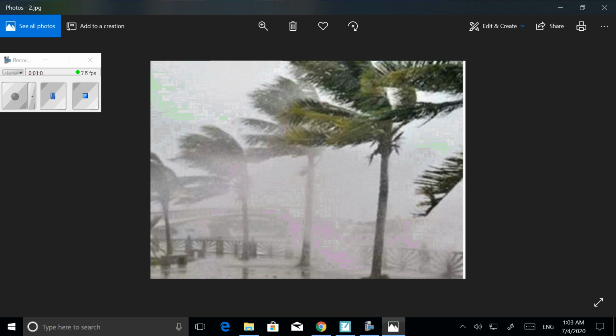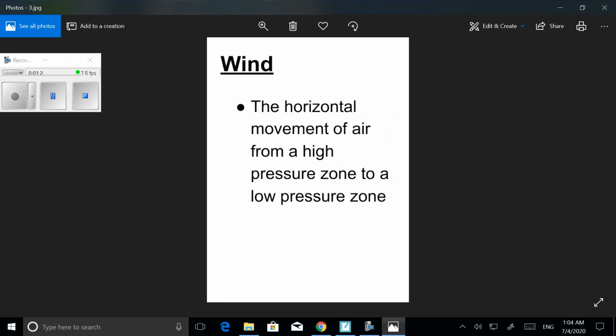The first subtopic is, what is wind? From the lower classes onwards, you studied that the movement of air is called wind. Now, you are 10th standard students, so we can study this definition like this. Wind is the horizontal movement of air from high pressure regions to low pressure regions.